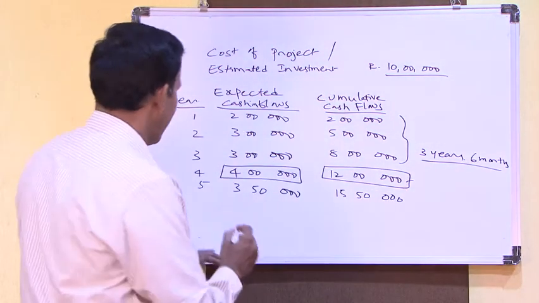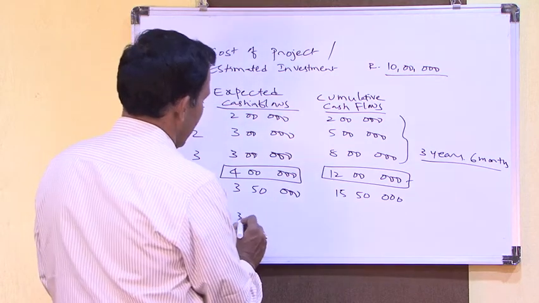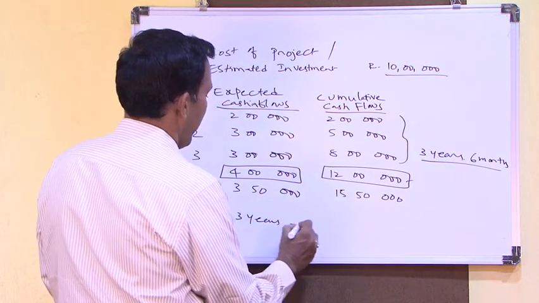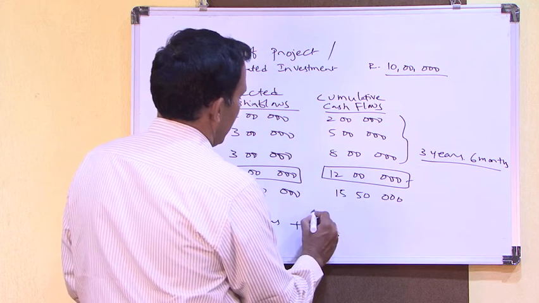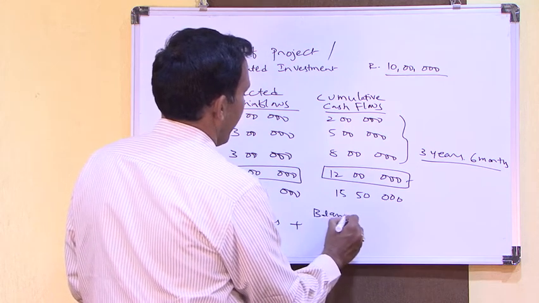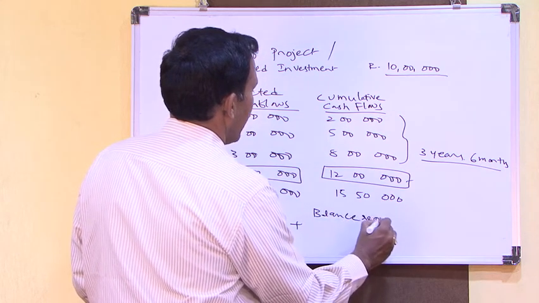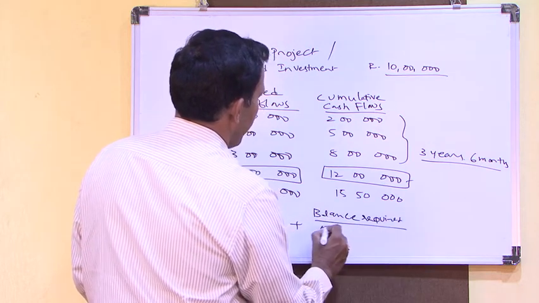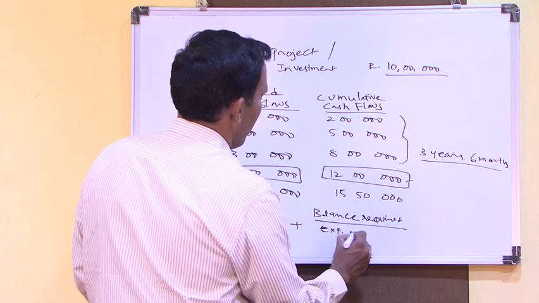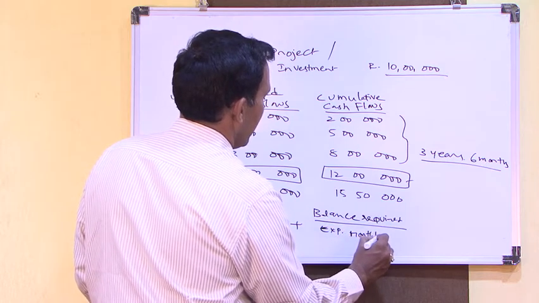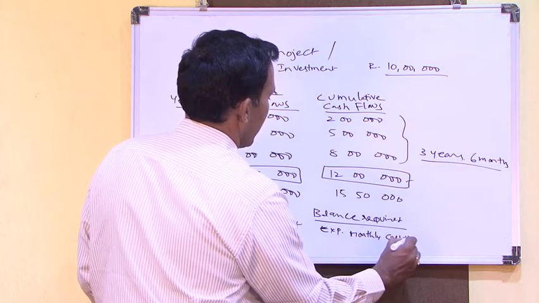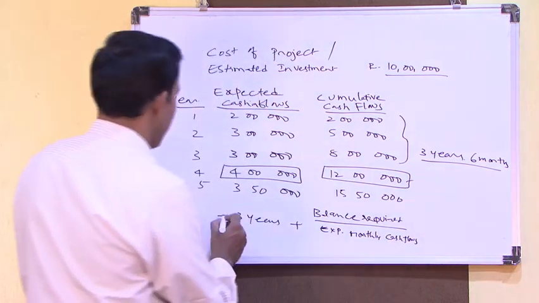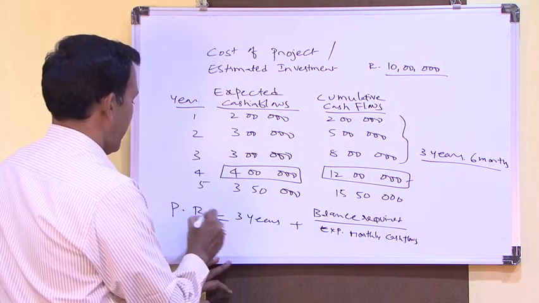Otherwise you can calculate 3 years plus balance required by expected monthly cash flows. This is payback period.